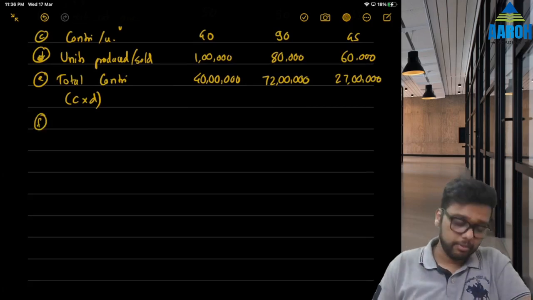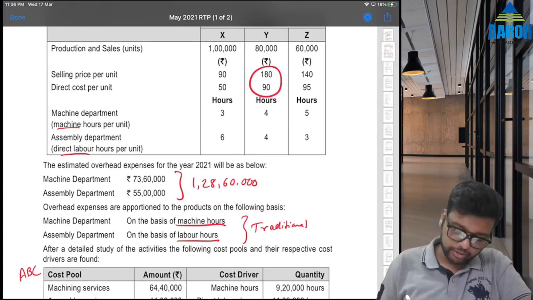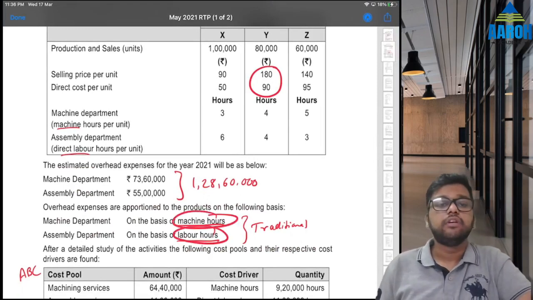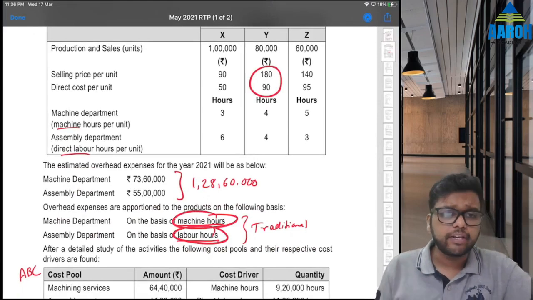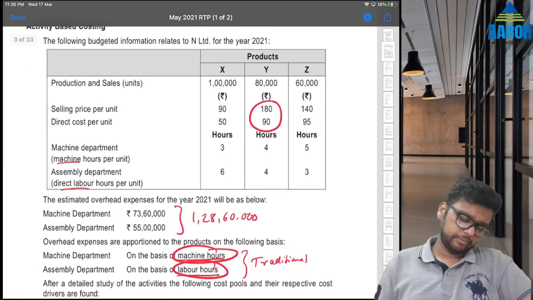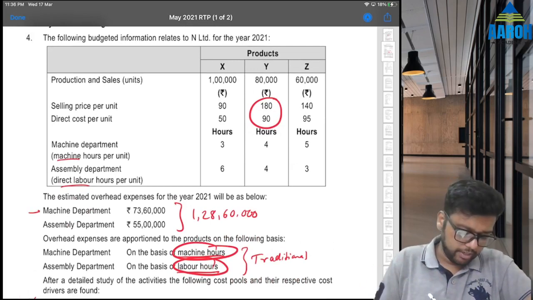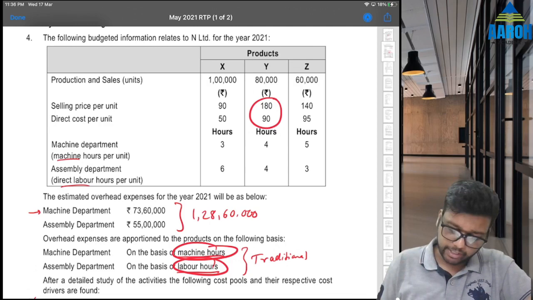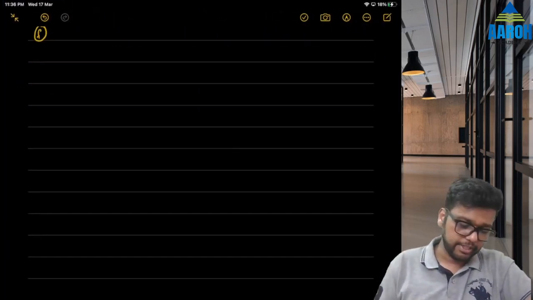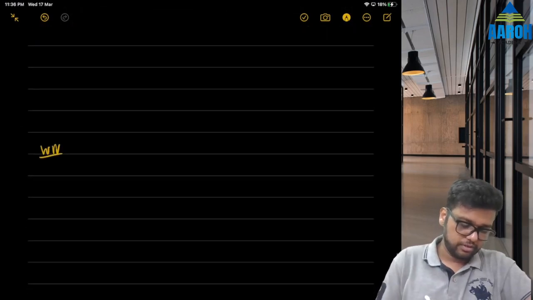Now we have to absorb costs on traditional basis, that is on the basis of machine hours and labor hours. Now consider very carefully. For this we will have to prepare a working note. So absorption rate is what? For machine department it will be budgeted overheads divided by budgeted machine hours, right? So for machine department, let's prepare a working note for absorption rate.